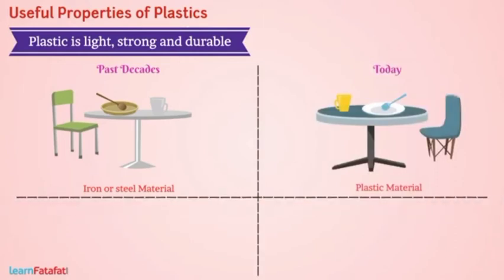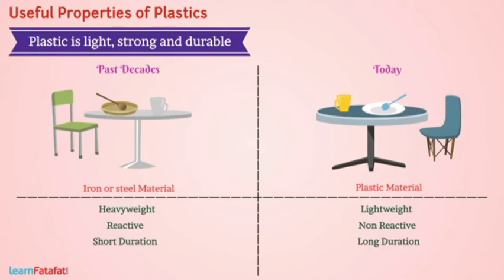Because plastic is far lighter than metals. I would not say it is much stronger than metals, but sufficient for our use. Furthermore, as plastic is non-reactive, plastic articles have longer duration. These can be molded into different forms.